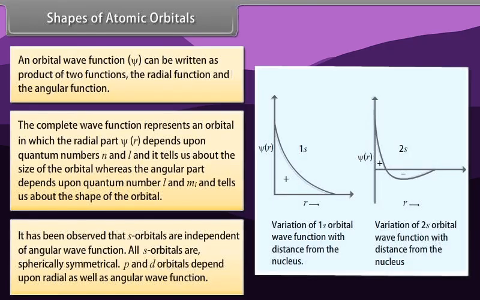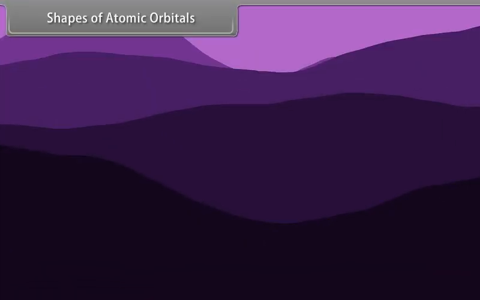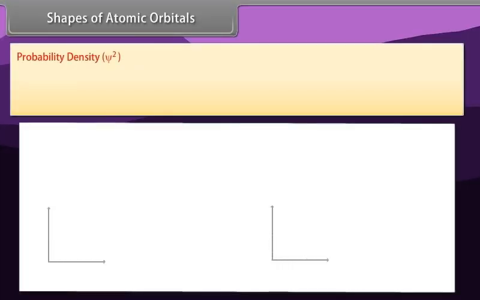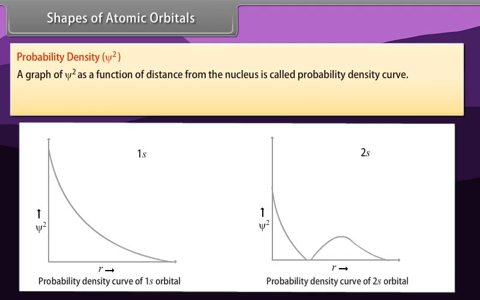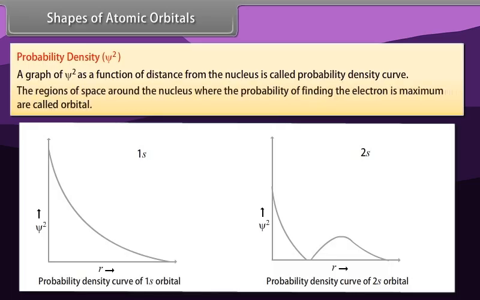It has been observed that s orbitals are independent of the angular wave function. All s orbitals are spherically symmetrical. p and d orbitals depend upon the radial as well as the angular wave function. Shapes of atomic orbitals: probability density. A graph of psi square as a function of distance from the nucleus is called a probability density curve. The regions of space around the nucleus where the probability of finding the electron is maximum are called orbitals.